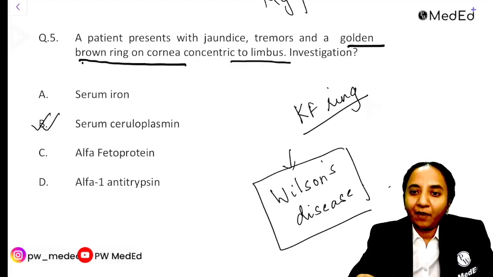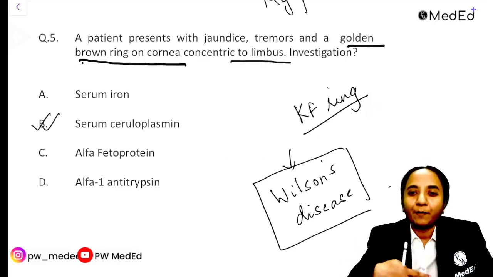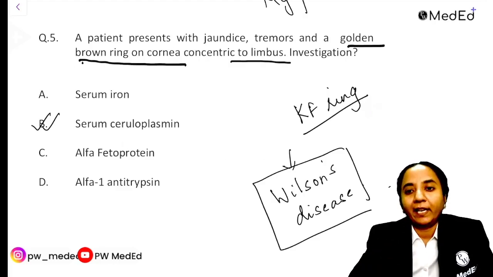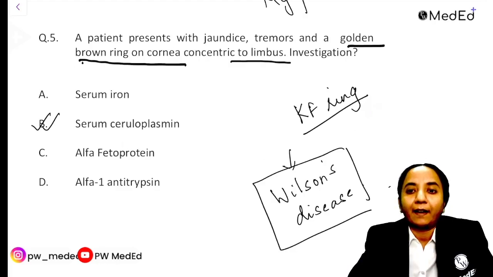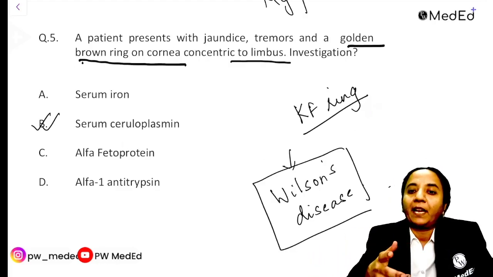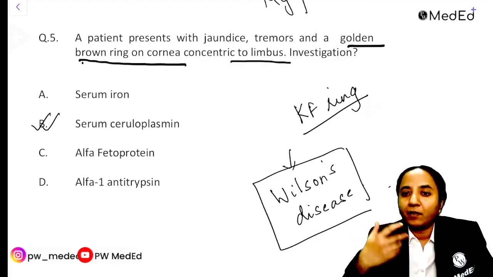So commonly when they give this question, they do mention that this is a patient who has jaundice, some neurological manifestations like tremor. Because that is how these patients are, they generally present to the medicine OPD with the complaint that the child has got tremors, or the child has got incoordination, and there is obviously jaundice.